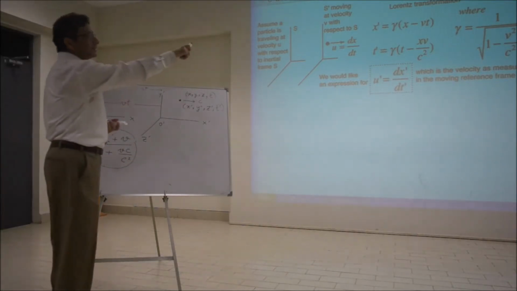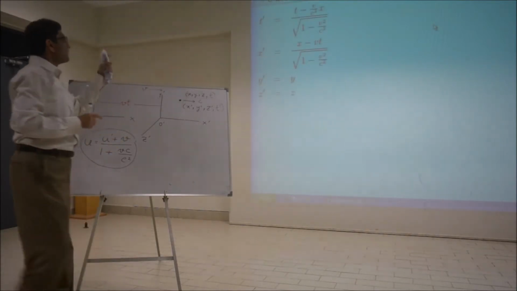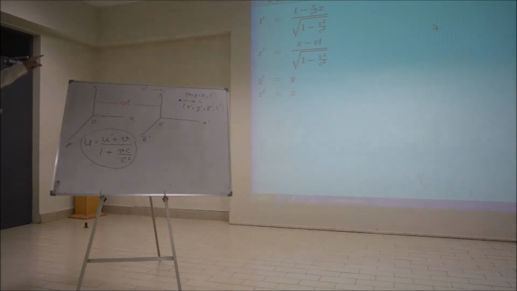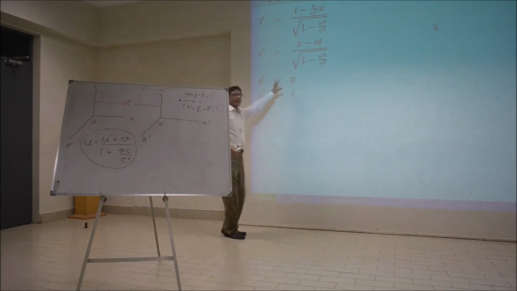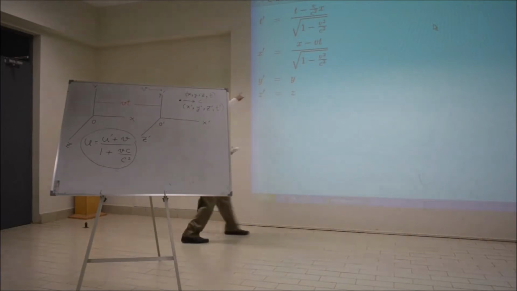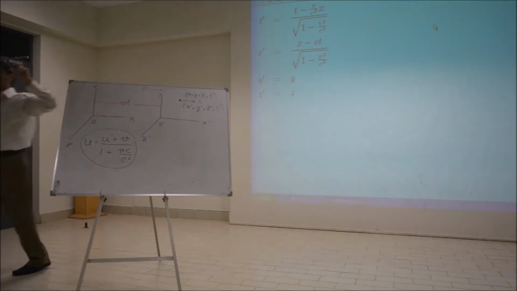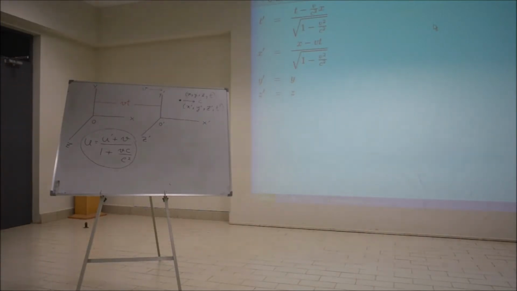The other form that I just said. That's not loading up. Oh, this one, yeah, this one. So this is what the correct transformation was. You see here, not only x, and you know that y prime equals y, z prime equals z depends on whether the motion is along the x-axis or not. Suppose there is general motion, then obviously y prime won't be equal to y, z prime won't be equal to z. So these will change. But what's the crucial change now? That t prime is not equal to t. That is the huge step. That is the main difference in the Galilean point of view and the Einsteinian point of view.